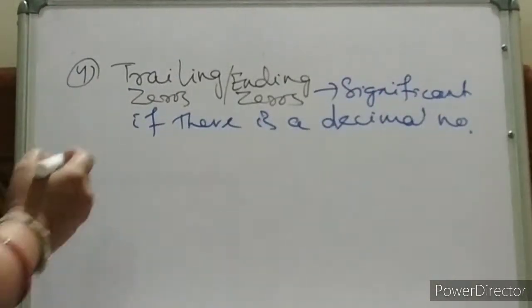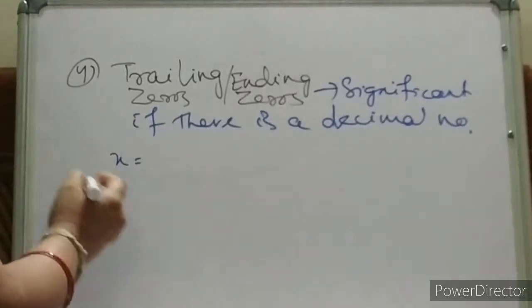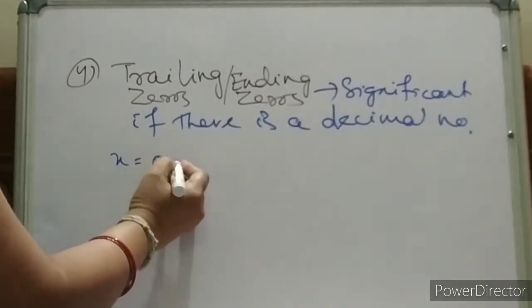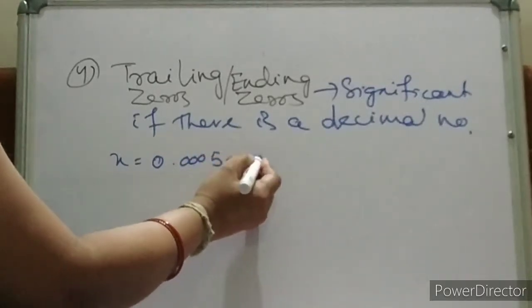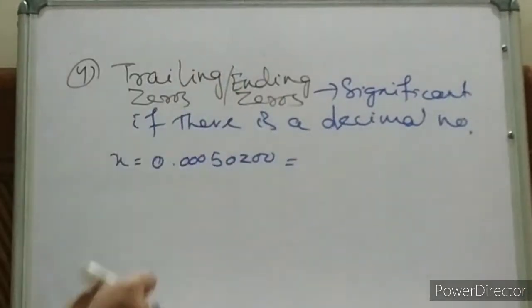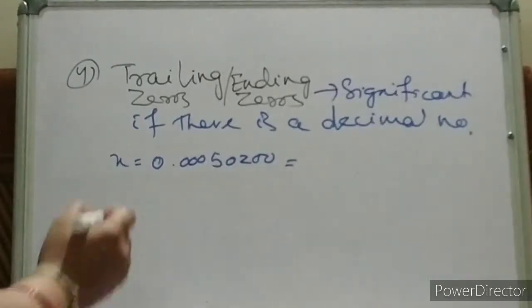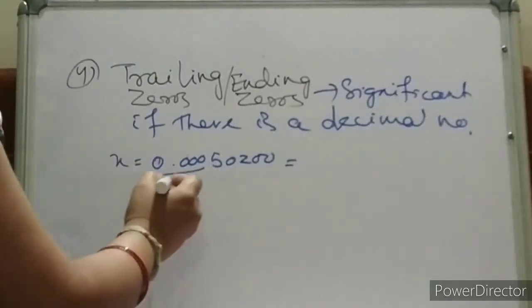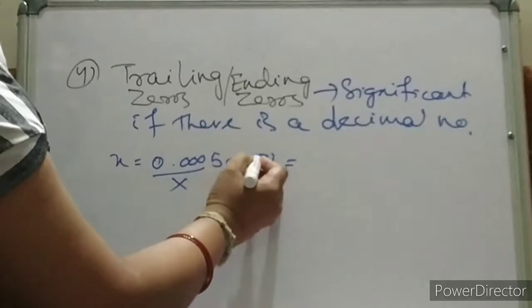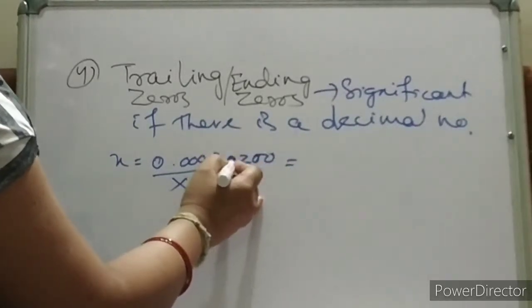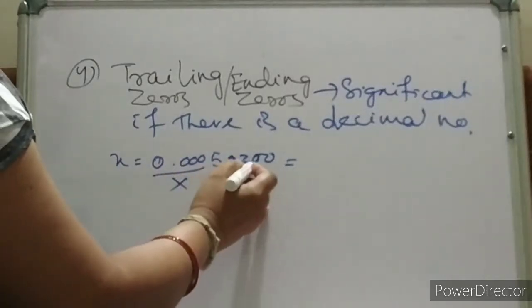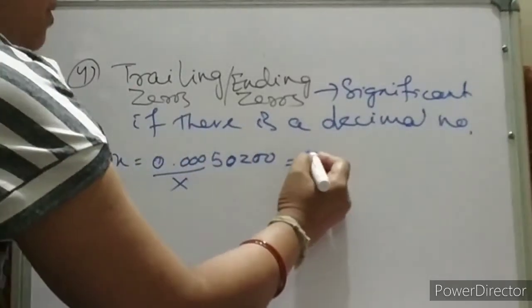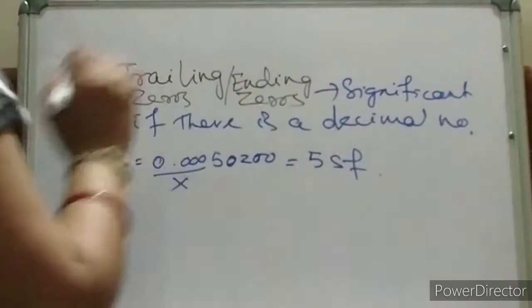Example, x is equal to 0.00050200. How many significant digits? These are not significant, but these are trailing zeros, and this is trapped between 2 significant figures. So 1, 2, 3, 4, 5. So 5 significant figures. Is it clear?